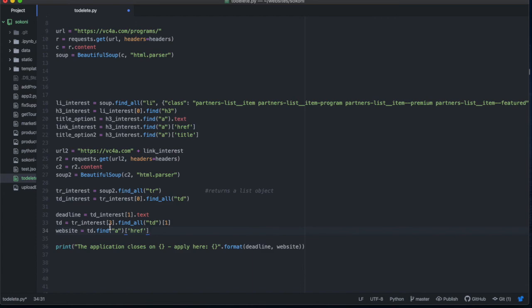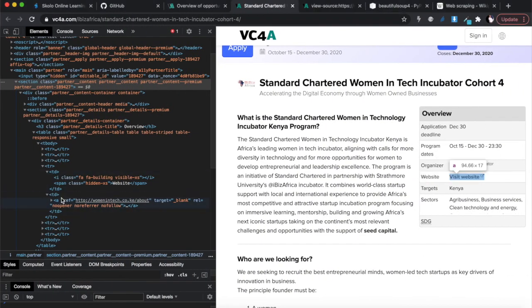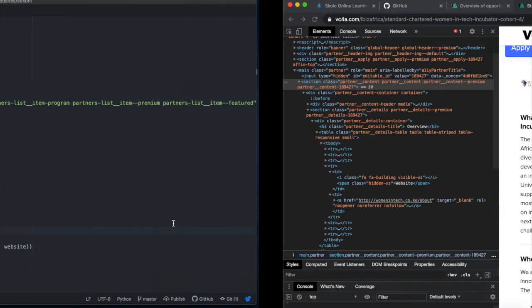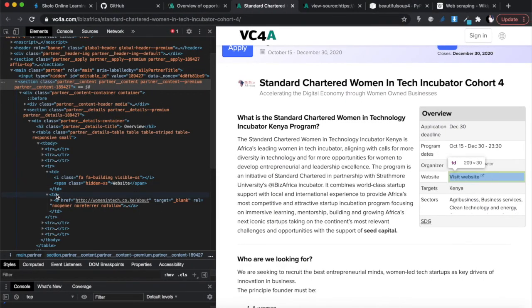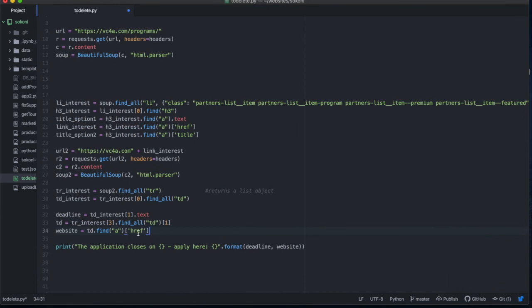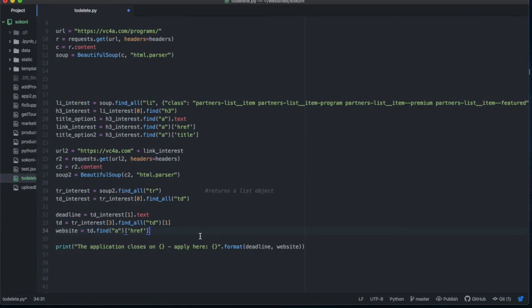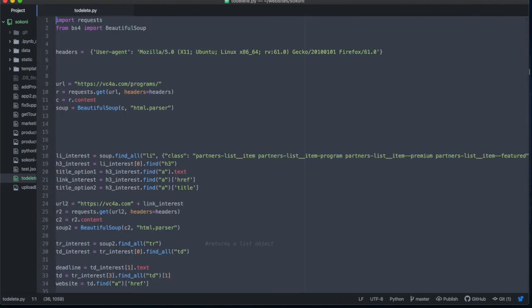All right, so we're looking for the third TR there. And we need to find the TD at 1 inside the TR. So from the TR, we find the TD at 1. Then after that, we need to find the A inside that TD. So we need to find the A first, then only can we get the href. Okay, so let's save that, save all, copy all of this.